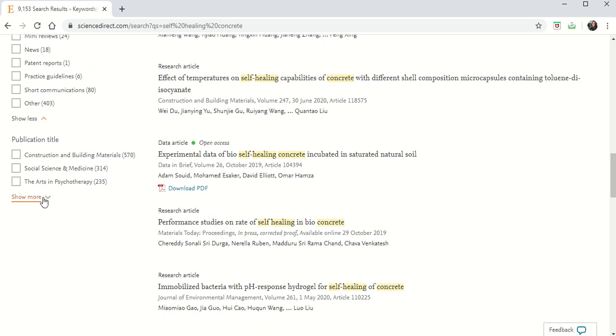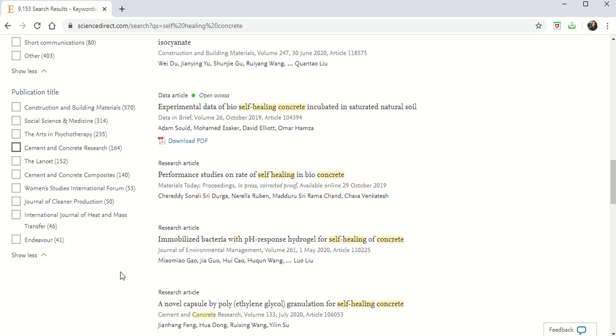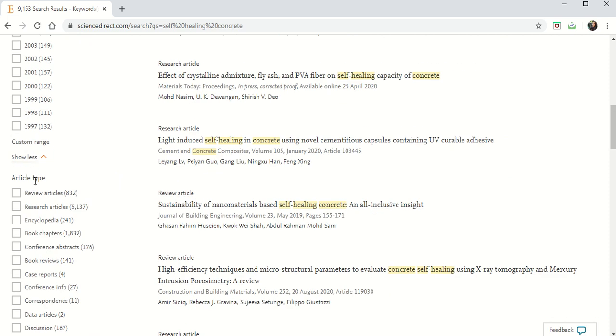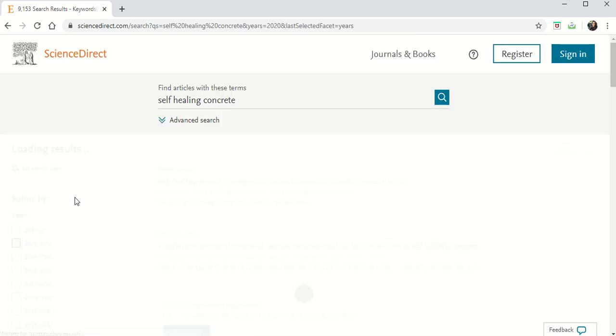You have construction and building materials, you have cement and concrete research, you have cement and concrete composites. Like this, you have different series. Anywhere you can publish, any publication you can select. So you have to see the proceedings and accordingly you can select. Okay, for time being, let me take 2020.